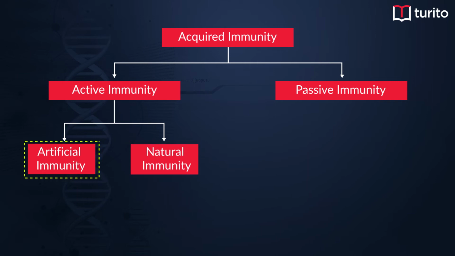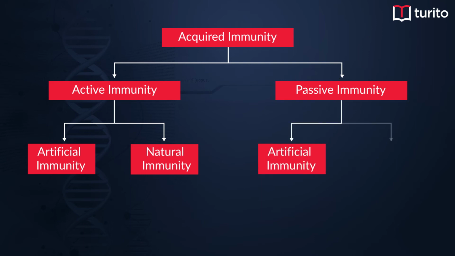Whereas artificial active immunity is when a person is induced by vaccines, where a live, attenuated, or dead microorganism is injected into a person so that there can be a primary response. Now, we have passive immunity, where there is direct injection of the antibodies instead of allowing the body to form antibodies and memory cells. Now, this process is faster, but it is not long-lived. And passive immunity can also be artificial or natural.